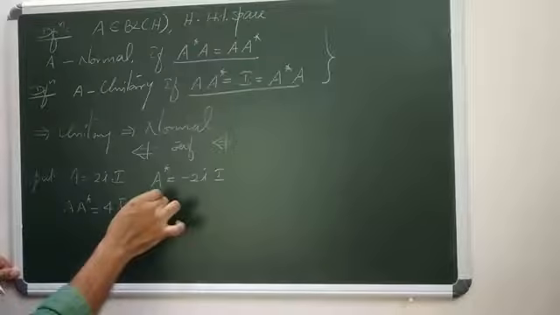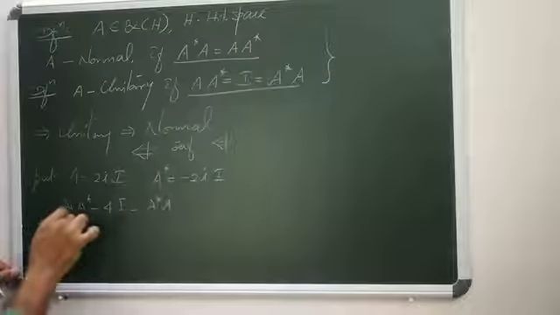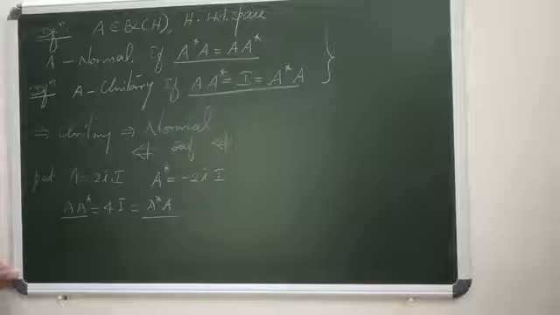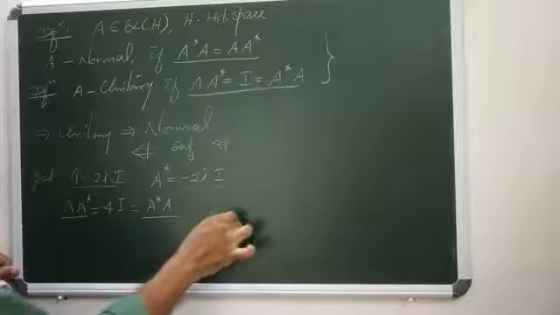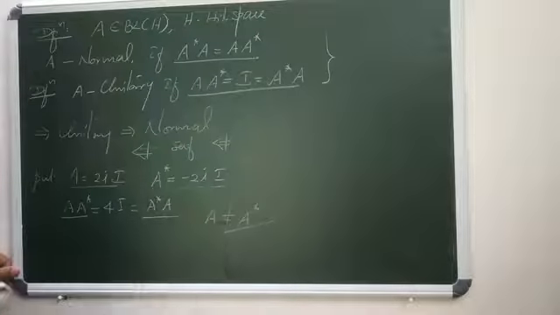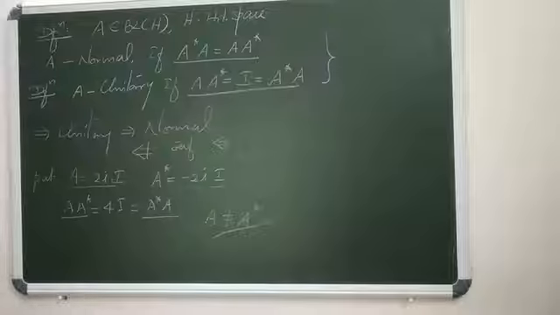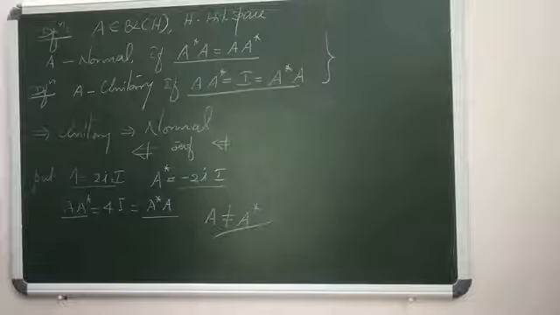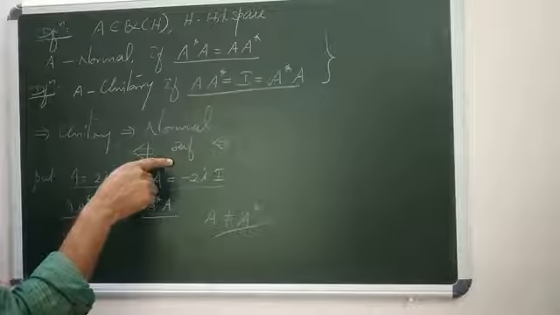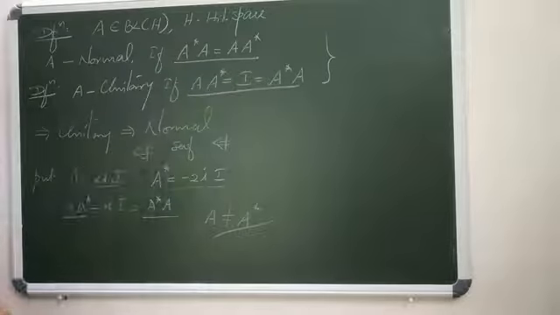Similarly, A A star equals also 4I. So A star A equals A A star. Clearly it is normal. But what is A? A equals this one, A star equals this one. Clearly A is not equal to A star. So A is not Hermitian, meaning not self-adjoint. So a normal operator need not be a self-adjoint operator, but a self-adjoint operator is always normal. A unitary operator is always normal, but a normal operator need not be unitary.